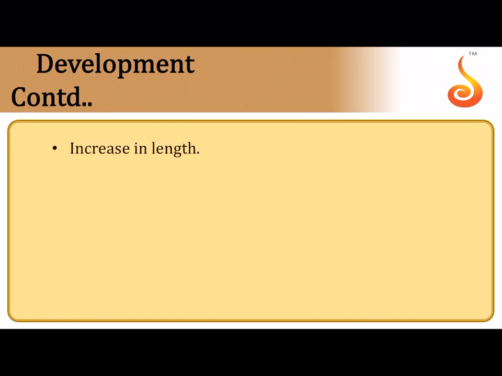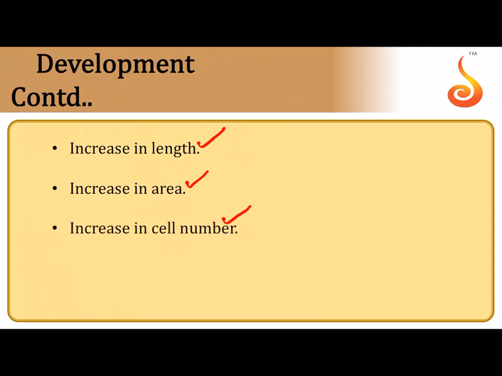Or you can say increase in length. If a plant has increased in its length, that means it has grown. Increase in area, say for example you're calculating the area of a leaf. If the area increases, you know that the plant has grown. Increase in cell number, say for example you're growing a plant tissue culture in the lab and counting the cells, and that also can be a sign of growth, isn't it? An increase in the cell volume.